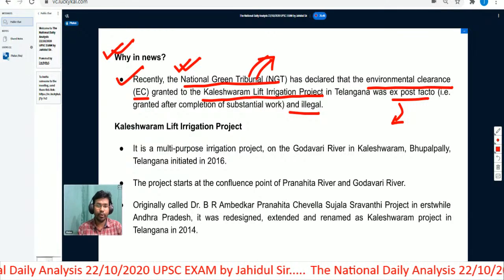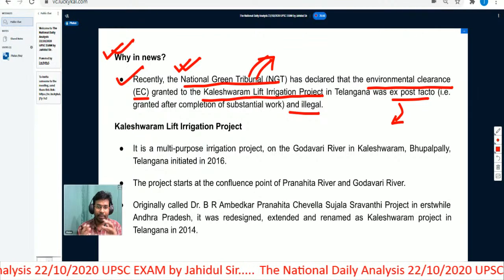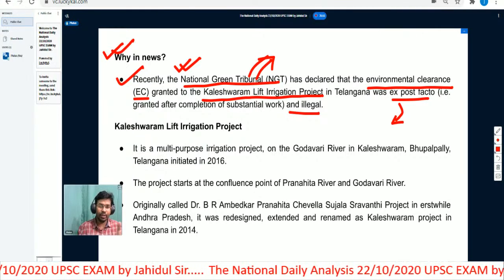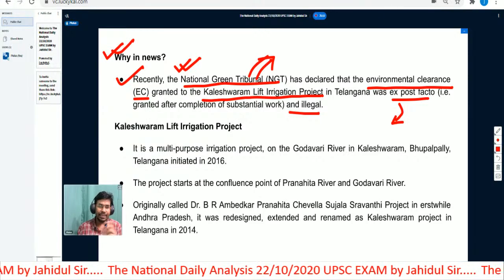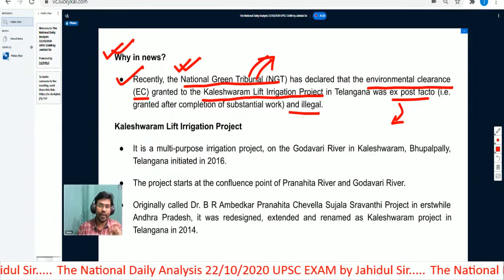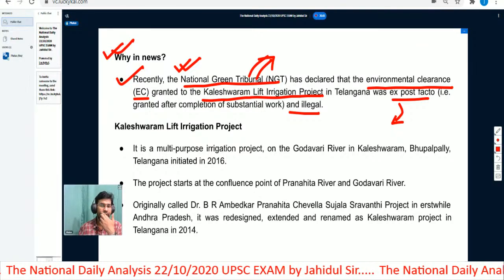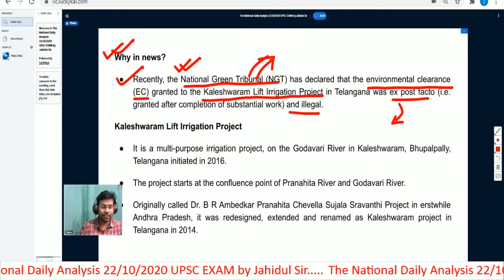We do have environmental laws in India. Under the Environment Protection Act 1986, post facto environmental clearances were not allowed.